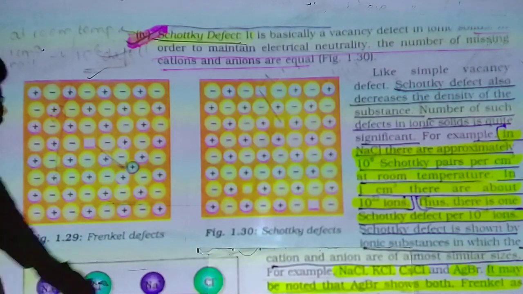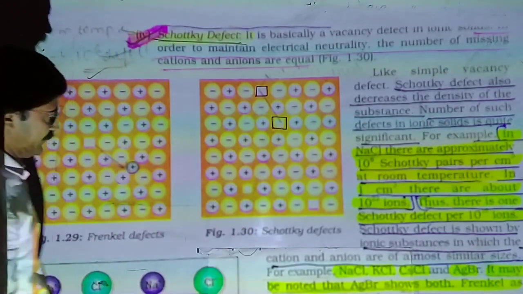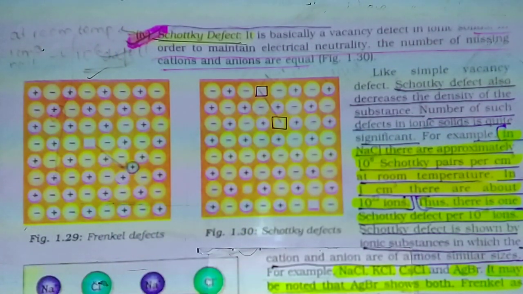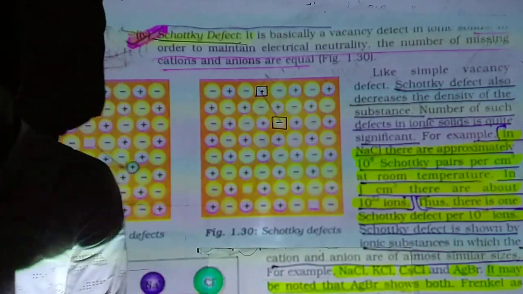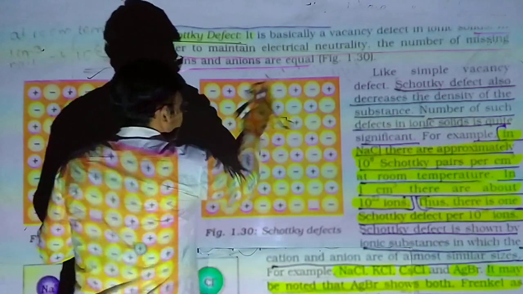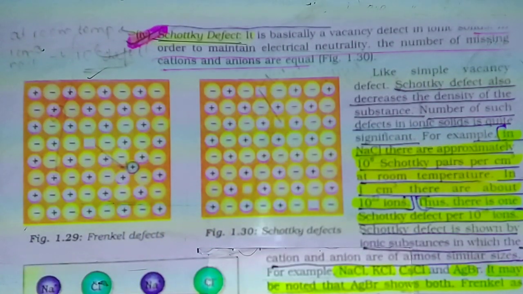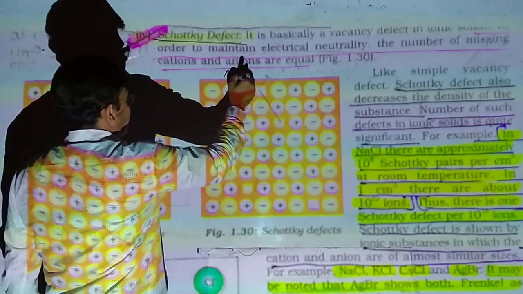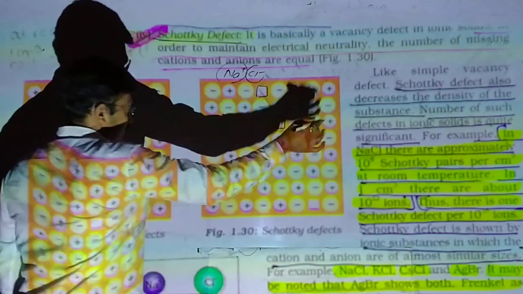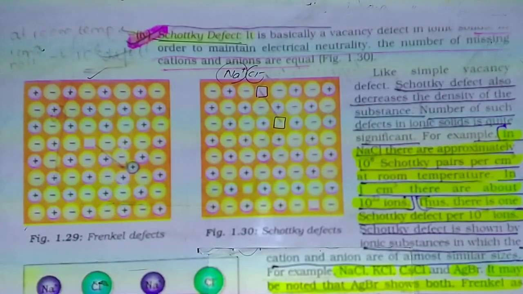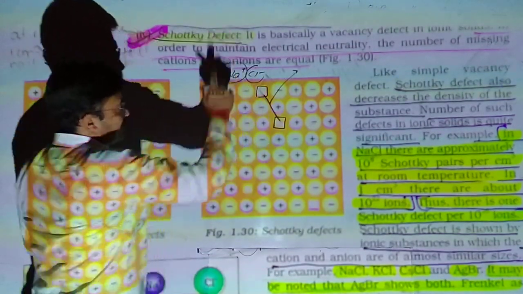Some space will be vacant. In the regular arrangement of positive and negative ions, suppose one positive ion is totally removed from the crystal. So for the balancing of its charge, at the same time one chloride ion also leaves the crystal. So there will be vacant spaces, and these two voids together are called one Schottky defect.